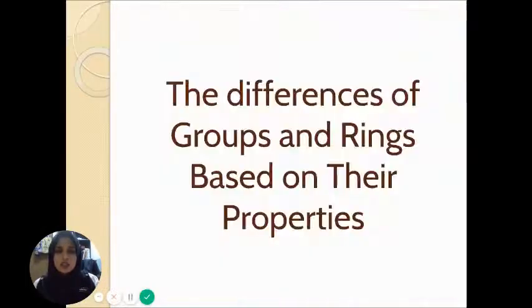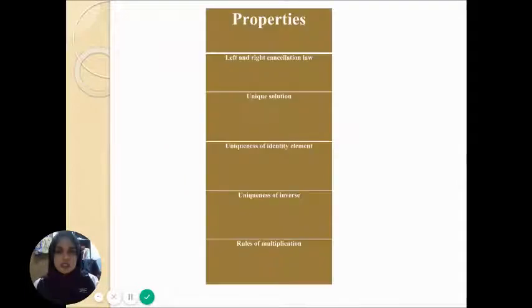Next, the differences of groups and rings based on their properties. I have divided it into 5 properties. Firstly, for left and right cancellation law, if G is a group with binary operation star, then the left and right cancellation laws hold in G, that is a star b equals a star c implies b equals c. And for rings, there is no left and right cancellation law.